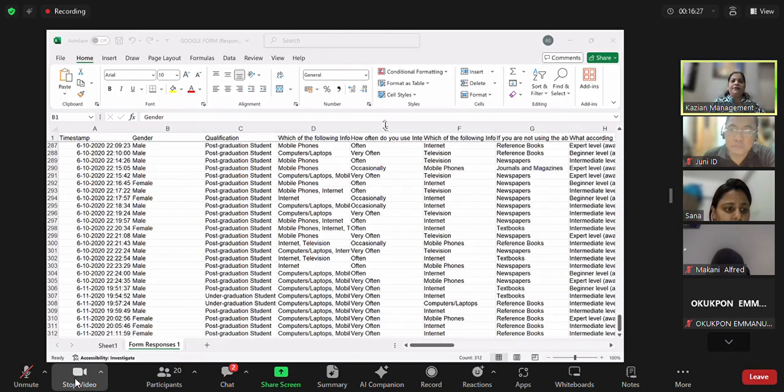Correct. Now, when we go for nominal data, always remember the biggest question that comes in coding is who should be assigned one and who should be assigned two, because we don't have any order in this, correct? So the best reference is to go back to your questionnaire and check what was the first option that you gave. For example, I asked gender, first option was male, second was female, and third was others. So I'll code male 1, female 2, others 3.